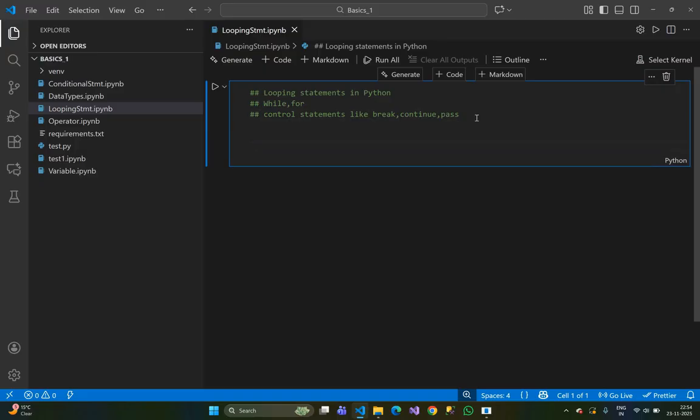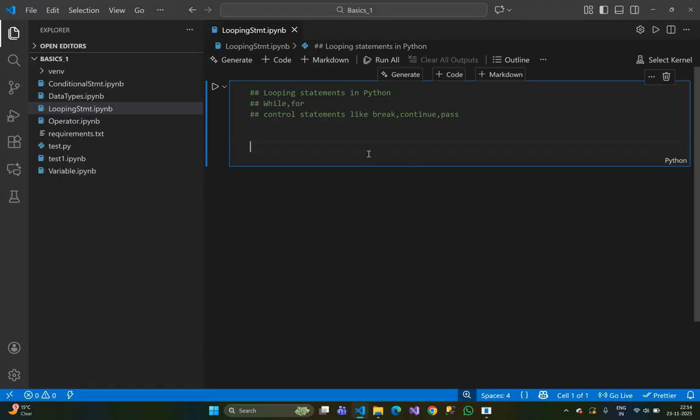What is the loop? Loop is just for iteration, and that is applicable on a collection. Suppose we have a collection of integers, a collection of strings, a collection of characters. Looping basically works on the collection. If I want to iterate the collection one by one, then we need to use loop. Looping is just used for iteration.